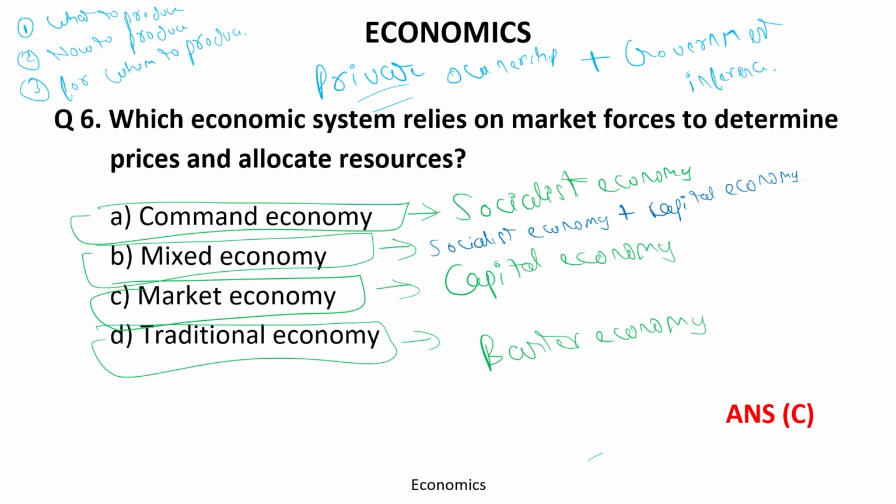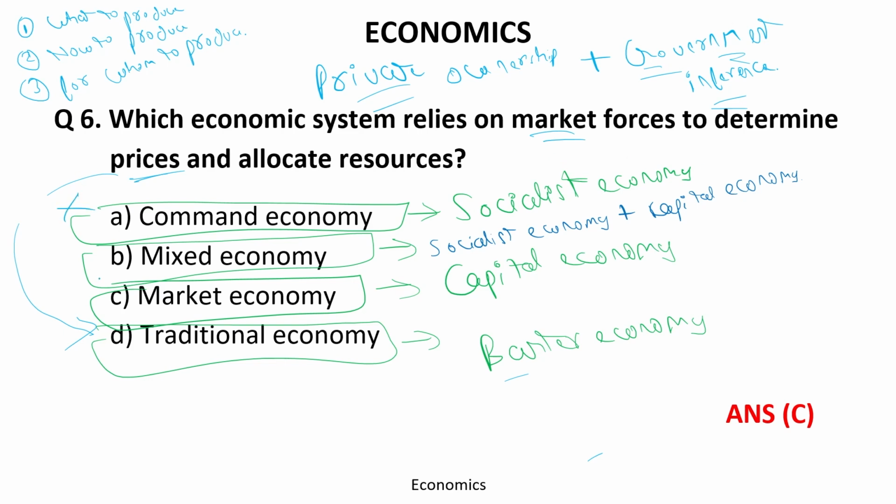So now, I hope you have got some idea. Barter economy basically means the traditional economy in which only goods are exchanged for goods. So price is not a term which should be included in the traditional economy because they are not dealing on a monetary basis. They are dealing in exchange of goods for goods. So the first is the command economy where there is no private ownership. The government will decide prices and the three main questions. So the market forces are not applicable in the socialist economy.